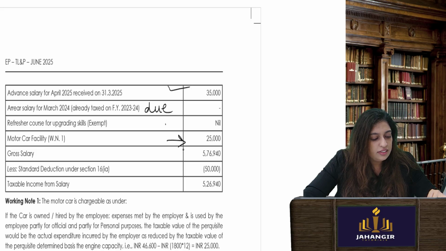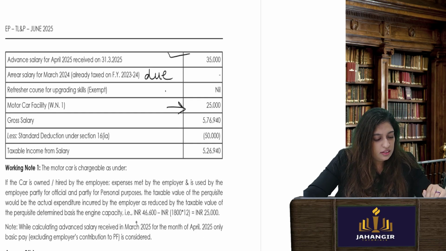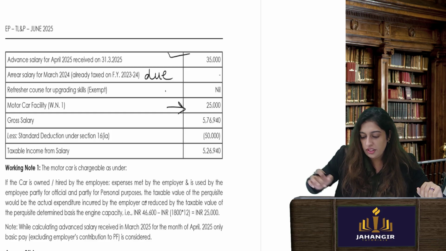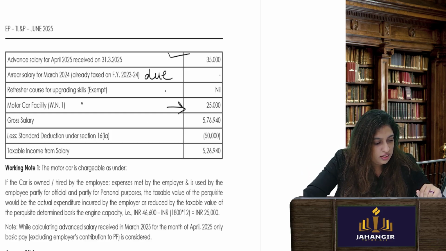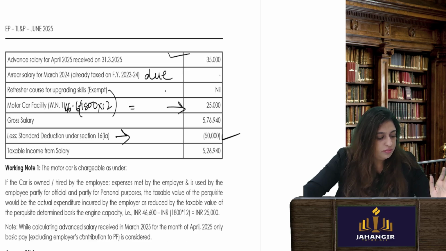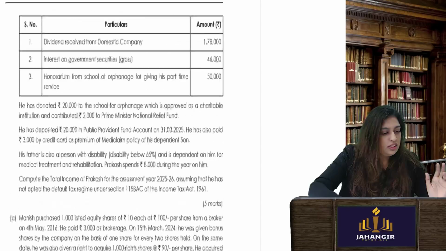Motor facility, we already did the maths. 1800 into 12 minus 46,600. So that will be 25,000. 1800 into 12 is what is allowed. They have spent 46.6. Okay, we'll get this. Gross salary less standard deduction is only 50,000. Okay, now assuming he is already in the old regime. Let's go to the next one.